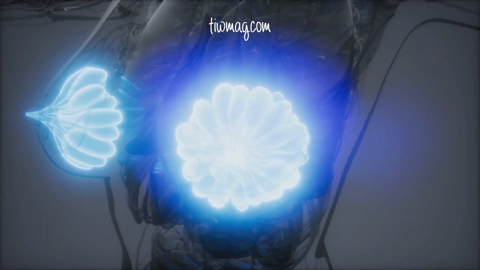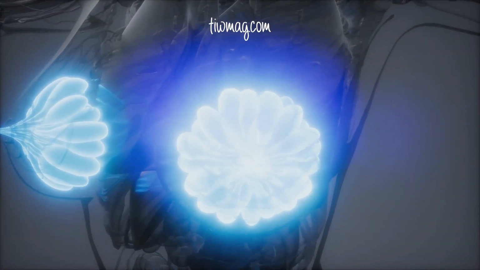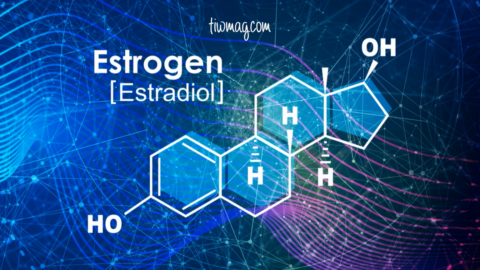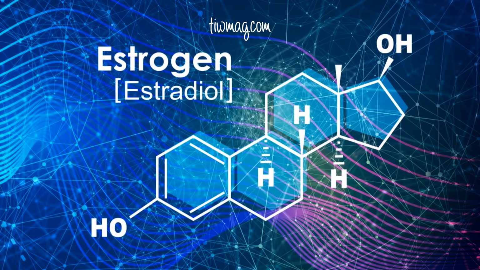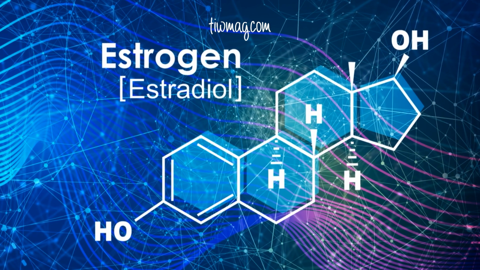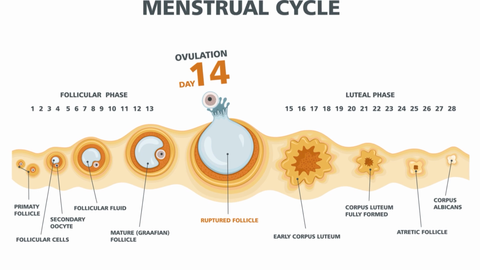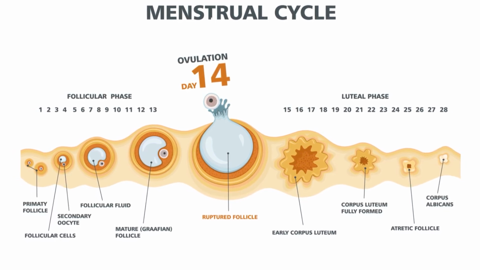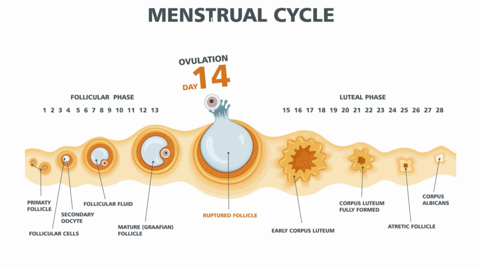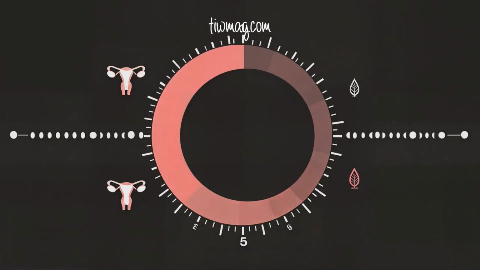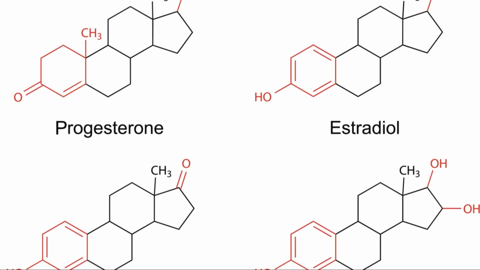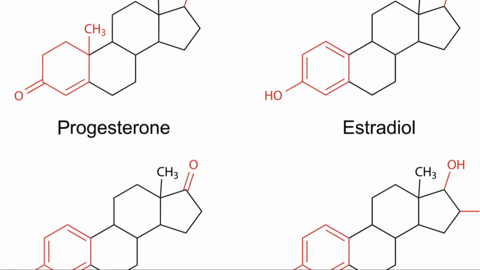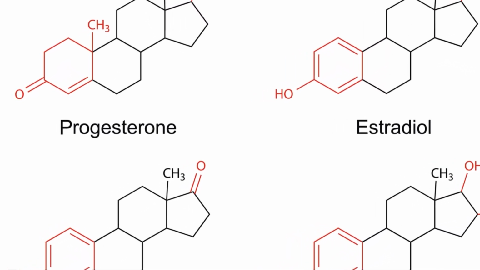Prior to menopause, the mature breast undergoes cyclic changes during the menstrual cycle. Estrogen increases cell proliferation and progesterone enhances this effect. During the follicular phase, roughly the first 14 days of the cycle when only estrogen is produced, cell proliferation increases. This is further enhanced during the luteal phase, the last 12 to 14 days of the menstrual cycle, when high levels of both estrogen and progesterone are produced.